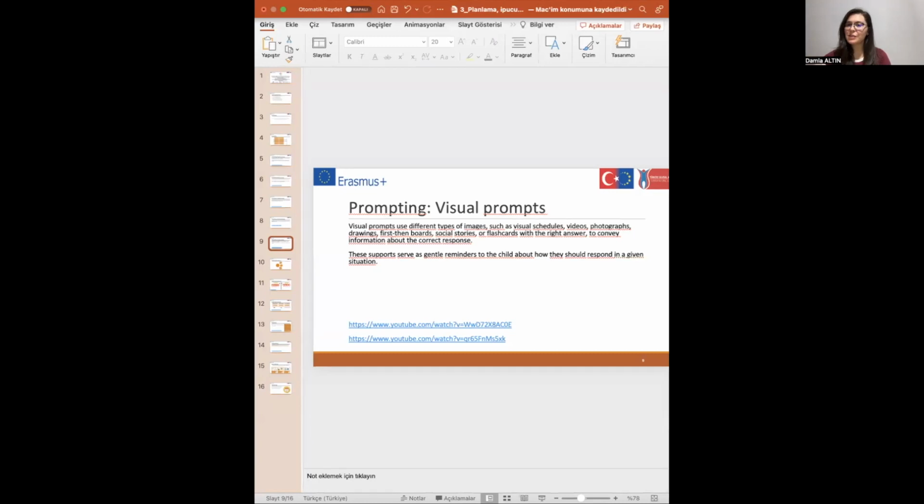There's such a good example here. I want to show you an example where all the prompts are together for one skill, hand washing, and how to use these prompts when you teach hand washing to your student. It's very helpful, and I'm sure you will understand better now.